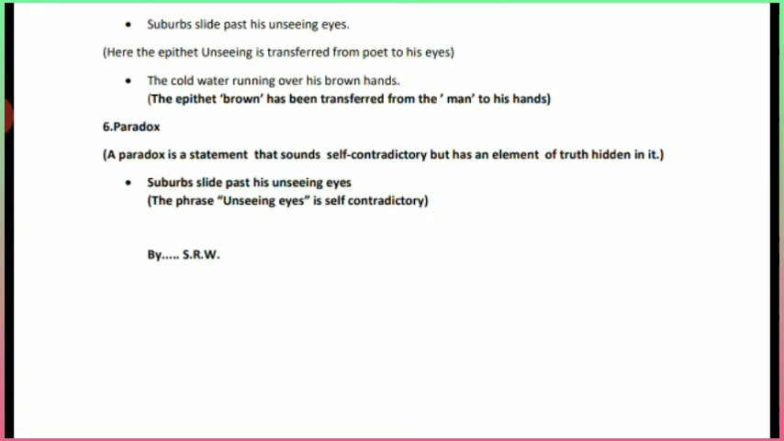So, suburbs slide past his unseeing eyes. Here the phrase unseeing eyes is self-contradictory, because we know, what is the use of an eye? It is to see. How can the eye be unseeing? And that's why this sentence is self-contradictory. The poet wants to convey the thought that he didn't find anything interesting in that suburb area, because he is facing the same situation which is faced by that suburb area. It is self-contradictory, and that figure of speech is paradox.